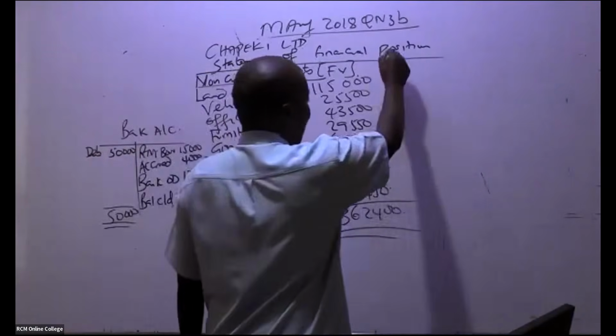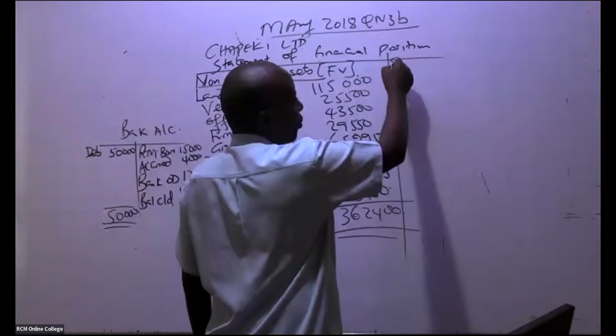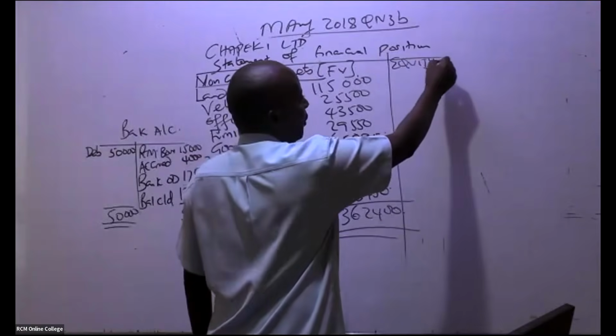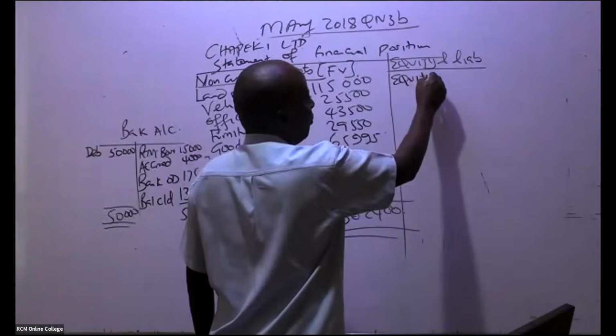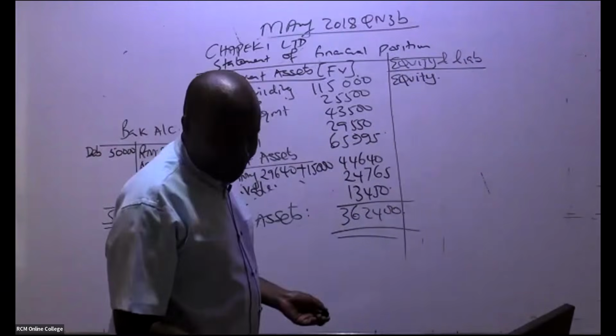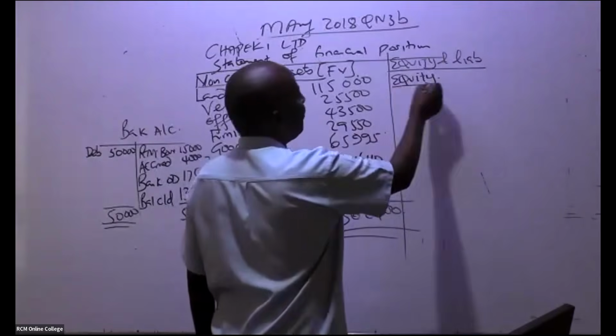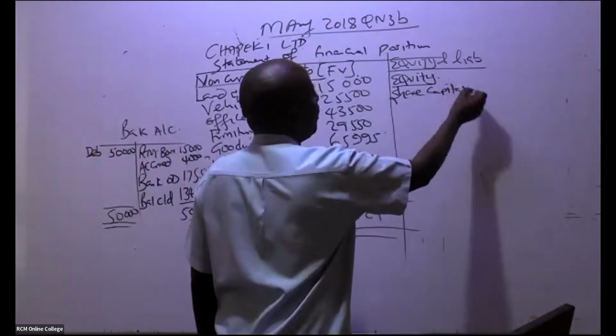So for me, I'll come and look at equity and liabilities. We have here financed by equity and liabilities. So you begin with equity. What do we have there? Share capital. So for equity, go to note number 3.